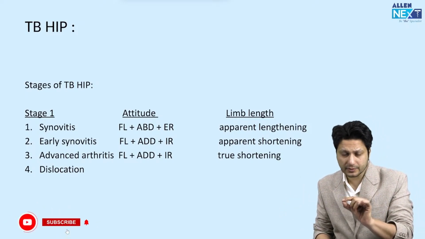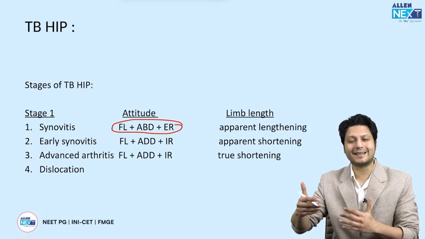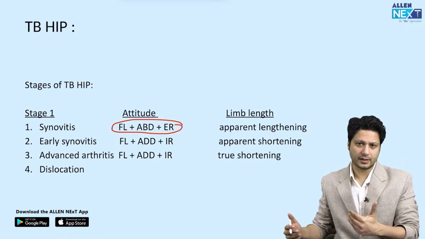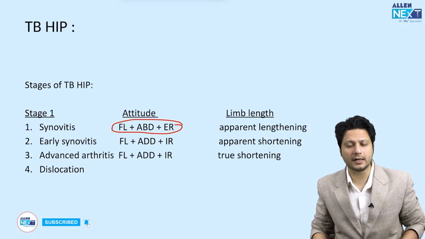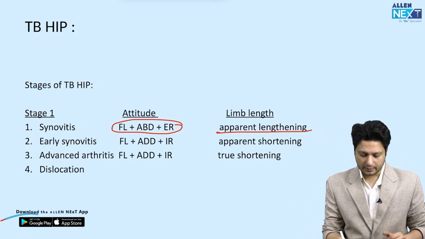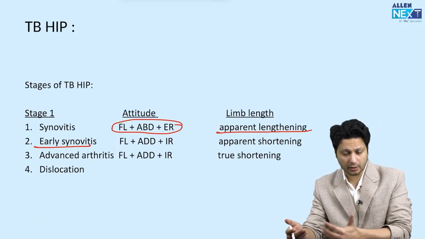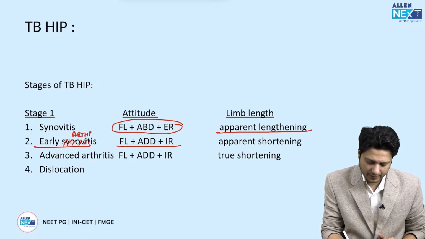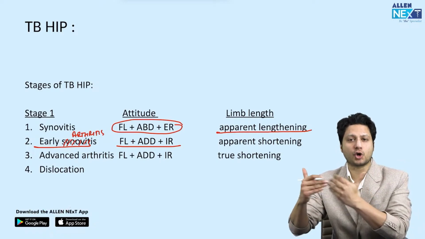The stage of synovitis results in flexion, abduction, external rotation of the hip joint, resulting in apparent lengthening. That means the length of the limb is not increased in the true sense. It just appears to be lengthened because of the compensatory down tilting of the pelvis on the affected side. So there is apparent lengthening. On the other hand, the second stage is the stage of early arthritis, which results in flexion, adduction, internal rotation, right? So the early arthritis stage results in flexion, adduction, internal rotation, resulting in apparent shortening of the limb.